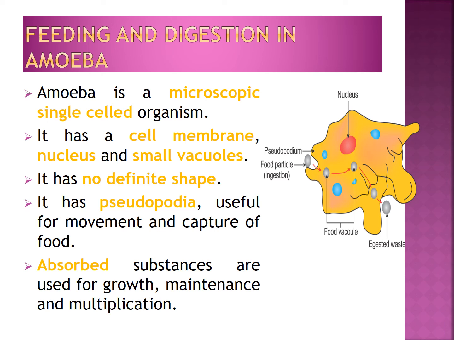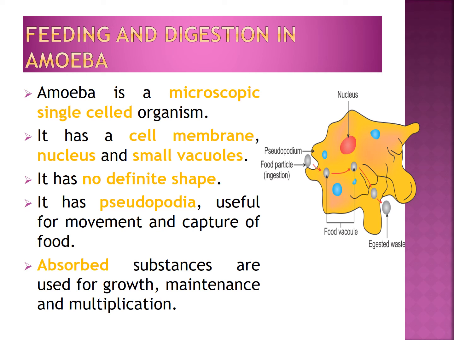It has finger-like projections. These projections are called pseudopodia, otherwise false feet. They have a special function. The function of pseudopodia is for movement and capture of food. Amoeba feeds on some microscopic organisms. The food becomes trapped in a food vacuole.